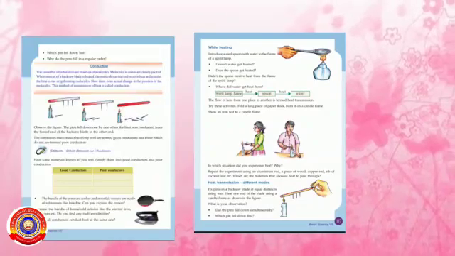Let's conclude today's session. Today we have discussed about transmission of heat and good and bad conductors.